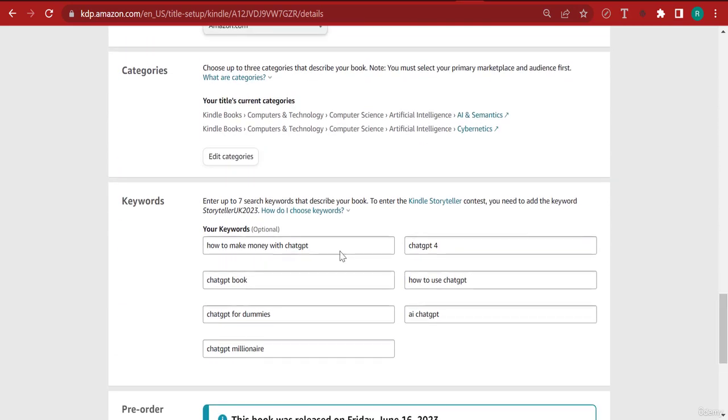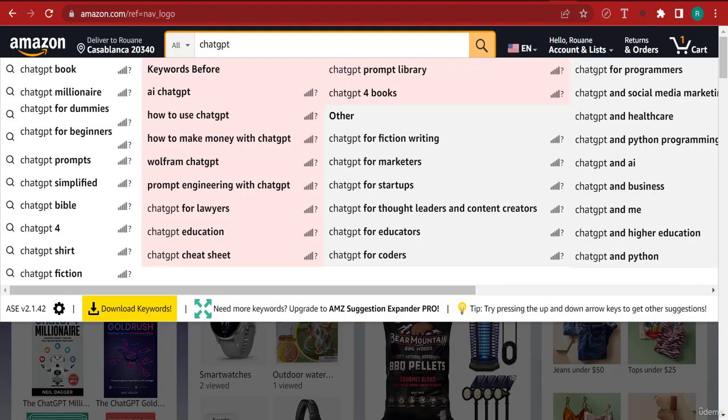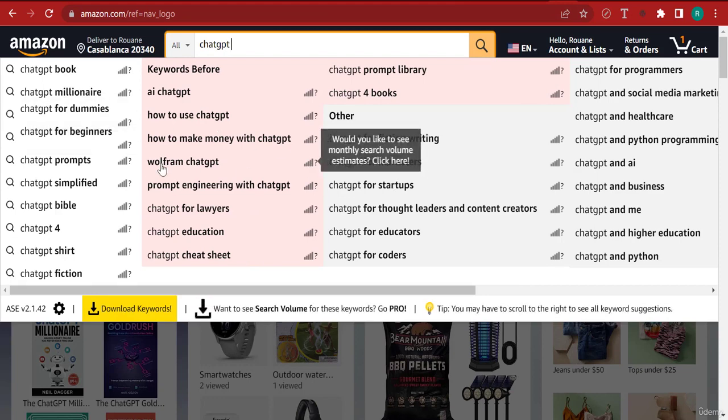They're optional, but if you add them, you increase your chances of popping up when people search for those specific keywords. So for instance, here I chose how to make money with ChatGPT, ChatGPT 4, ChatGPT book, how to use ChatGPT. And guess where I actually got the ideas? Well, basically I got it from AMZ Suggestion Expander, just like this. And I highly recommend you to use this.